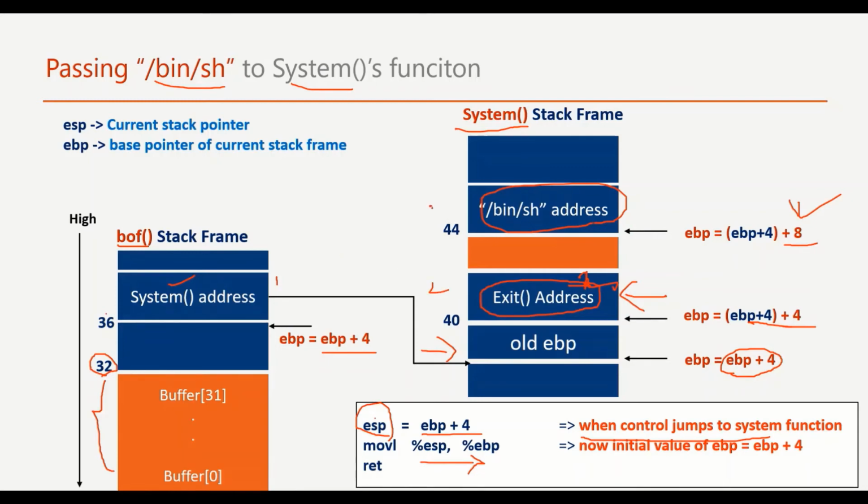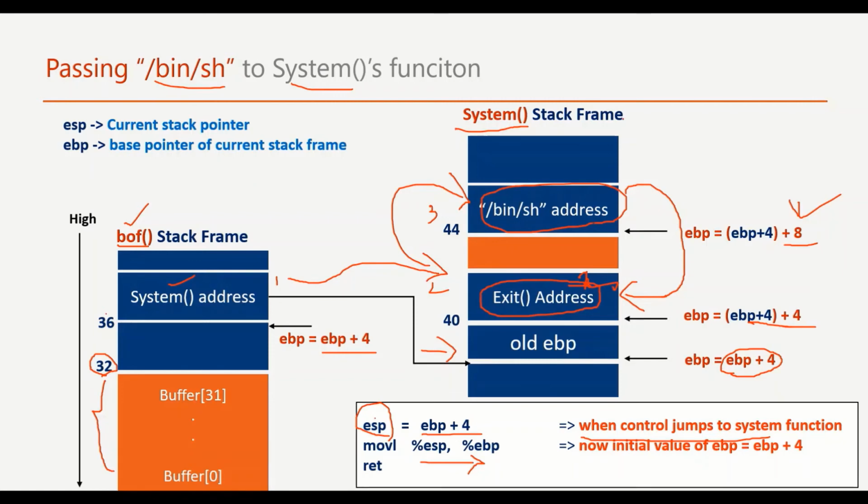If we can fill in these three elements, when the vulnerable function BOF returns, it's actually going to return to the system function, and the system function is going to get the arguments from the EBP plus 8 position, and it's going to get the address of this string. So after executing this shell program through the system function and the system returns, it's going to take the address from EBP plus 4, the return address field. That's where the exit function address is present.